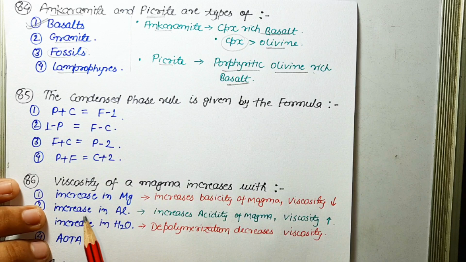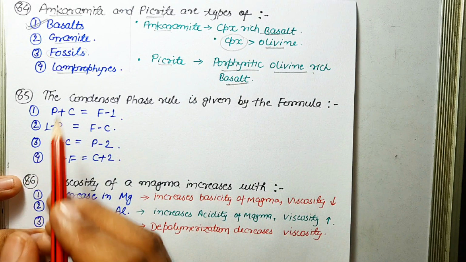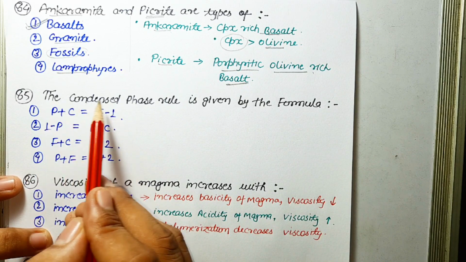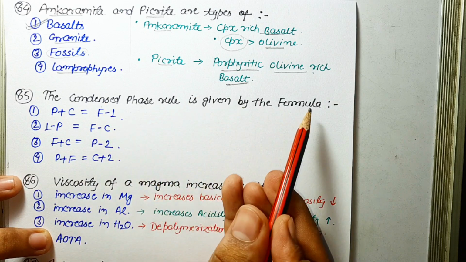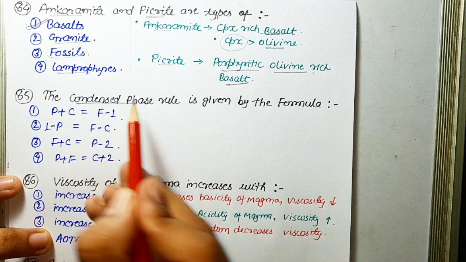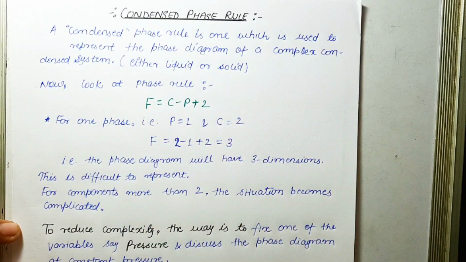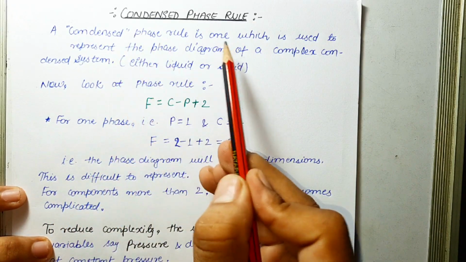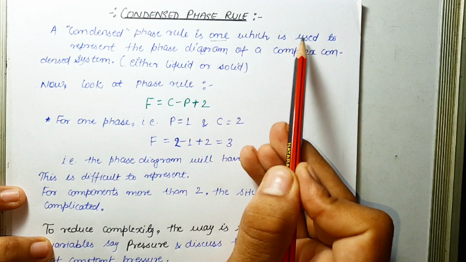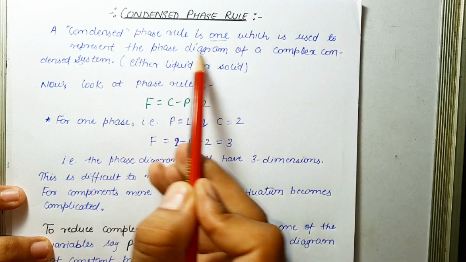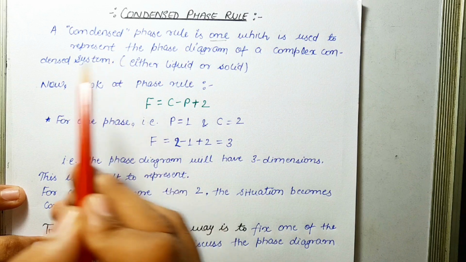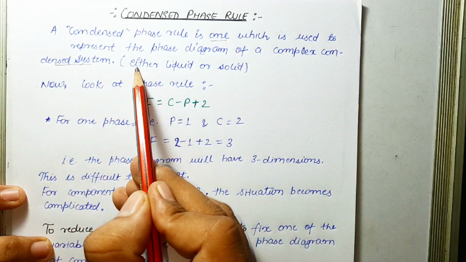Now, the very important question, and the best question I can say till now: the condensed phase rule is given by the formula. So what is the condensed phase rule? Let's learn the condensed phase rule. The condensed phase rule is one in which we represent the phase diagram of a complex condensed system. Now this complex condensed system may be either liquid or solid.